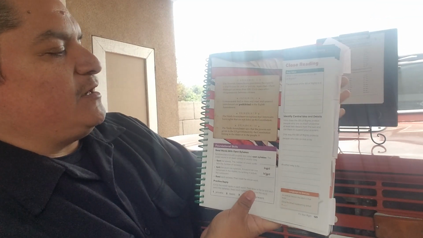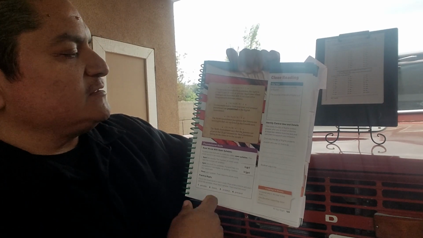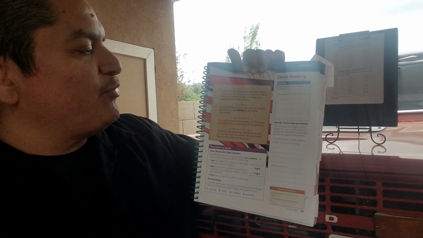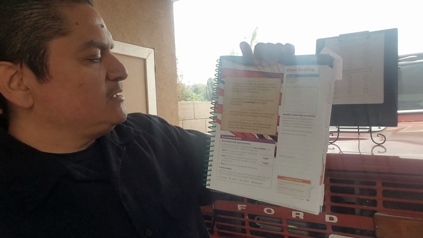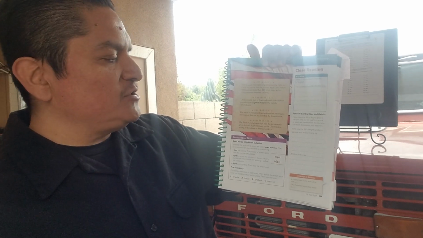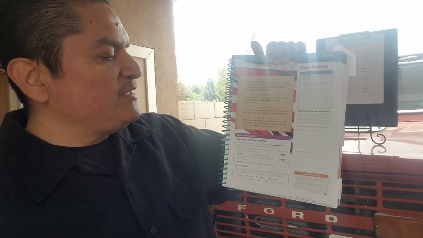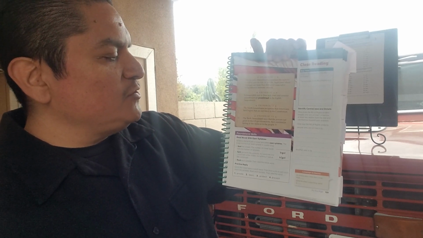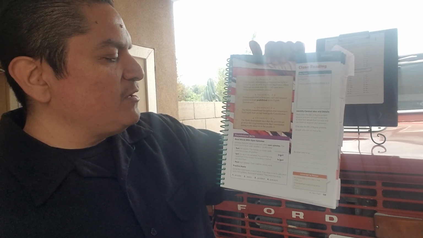Amendment number 8. Unreasonable bail or fines and cruel and unusual punishment are prohibited in the Eighth Amendment. The Ninth Amendment recognizes that Americans have rights that are not listed in the Constitution. And finally, the 10th Amendment says that the powers not given to the U.S. government by the Constitution belong to the states or to the people.